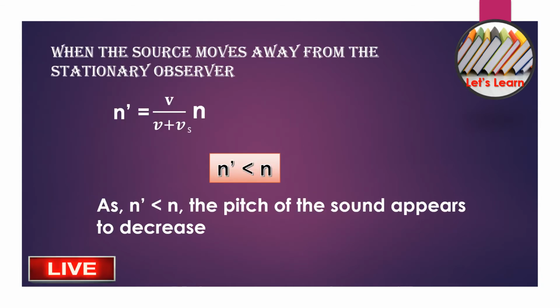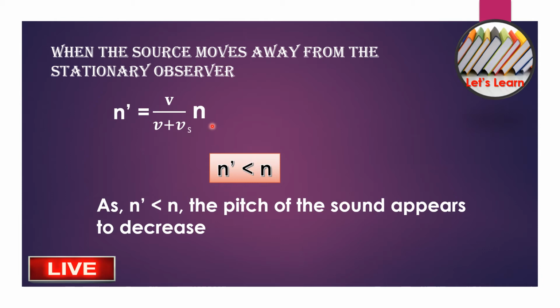So in the next case, we are considering when the source moves away from the stationary observer. In the last part, we saw that the source moves towards the stationary observer. In this case, the source moves away from the stationary observer. So we can easily say that n prime is equal to v by v plus vs into n.